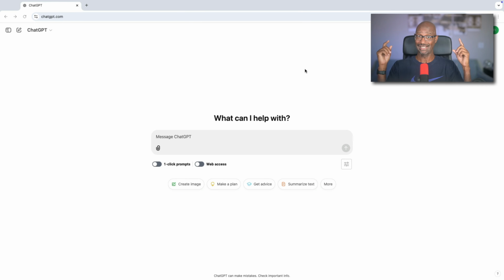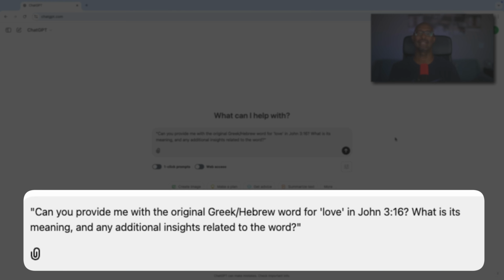So for today's example, we're going to use the word love from John 3:16. So that's going to be the word we're going to dive in deeper on. So I'm going to go ahead and put in my very first prompt here. And it is, can you provide me with the original Greek/Hebrew word for love in John 3:16? What is its meaning and any additional insights related to the word?